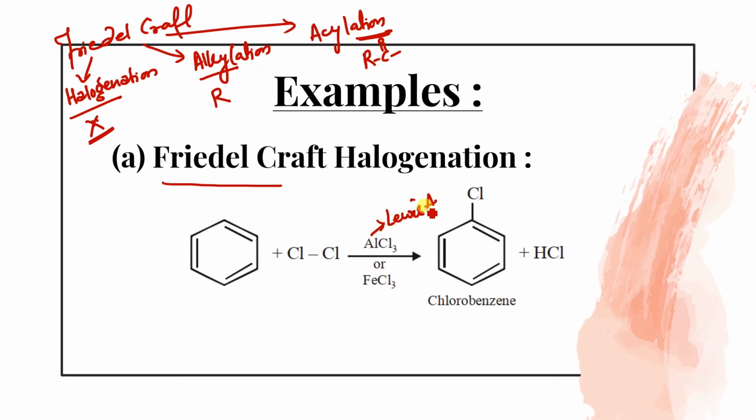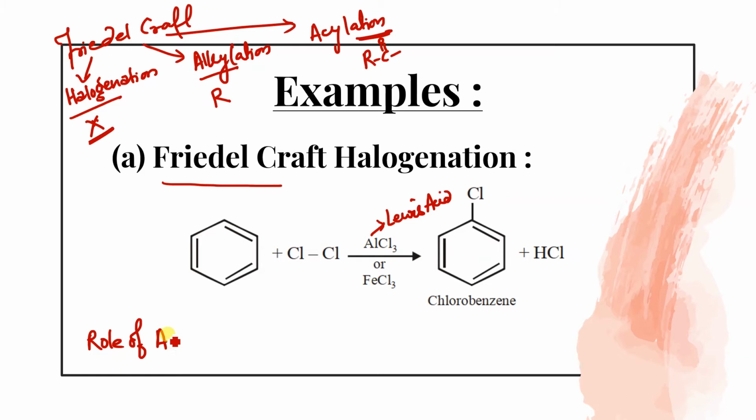So benzene reacts with a halogen in the presence of a Lewis acid, like AlCl3 or FeCl3. That is a must. It has to be there, otherwise this reaction won't be possible. Then we get chlorobenzene. Sometimes the question can be asked: what is the role of AlCl3?